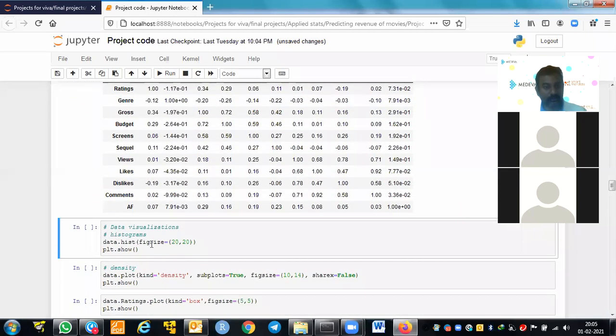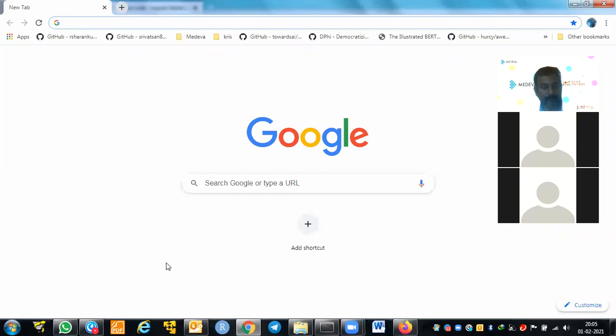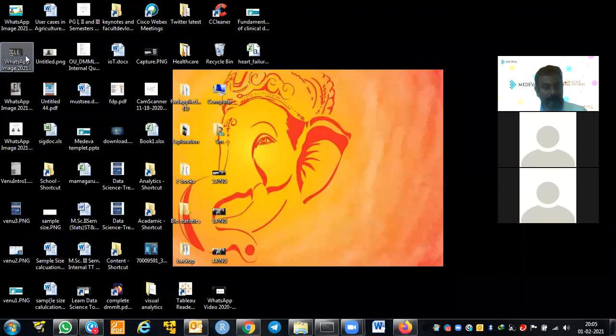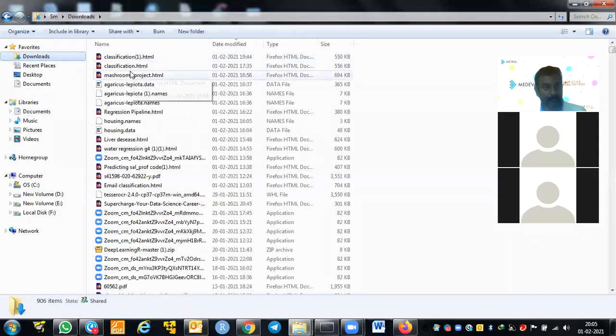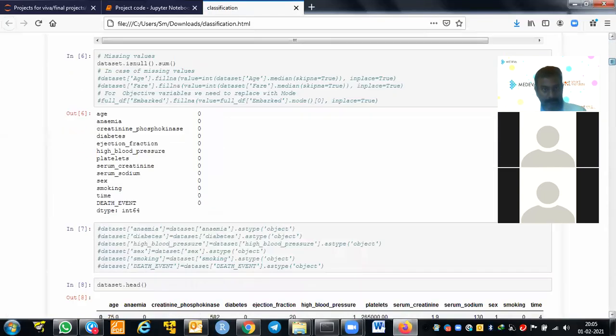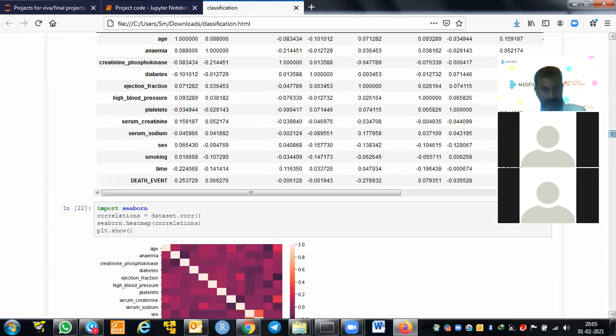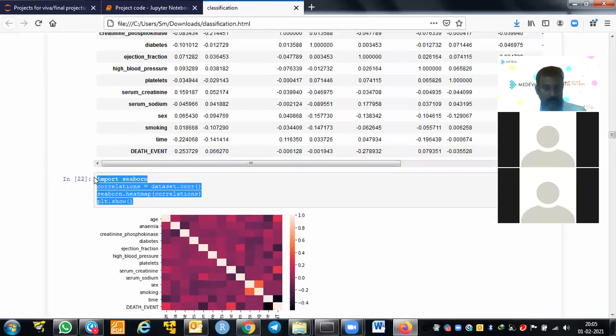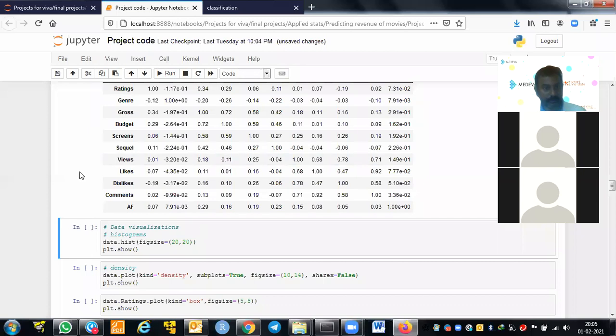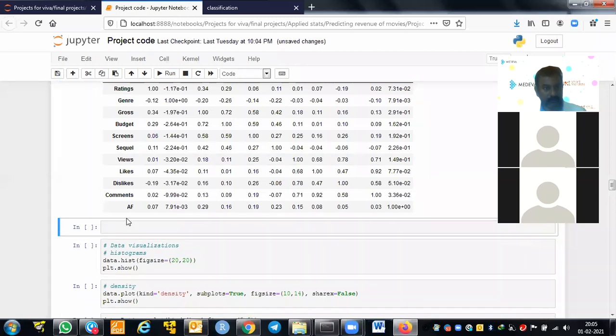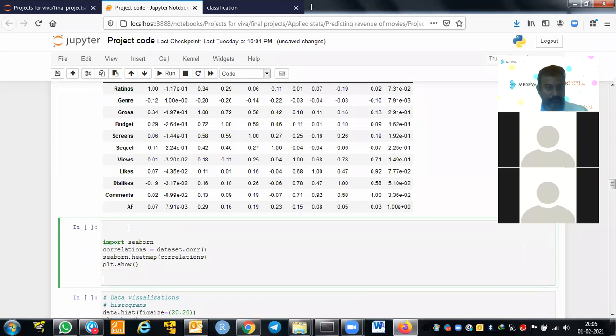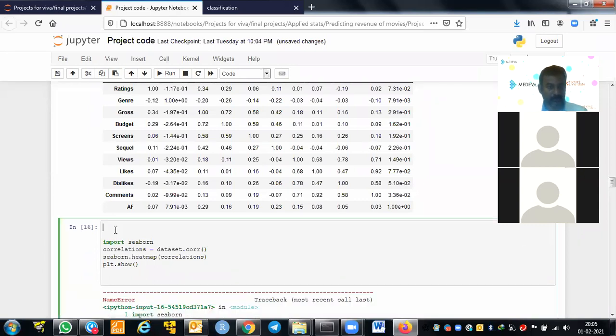If you want to see a correlation plot, I can do that. I haven't written it here. So this is the correlations between all the variables, and you can see the correlations like this. Oh, C1 is not there.